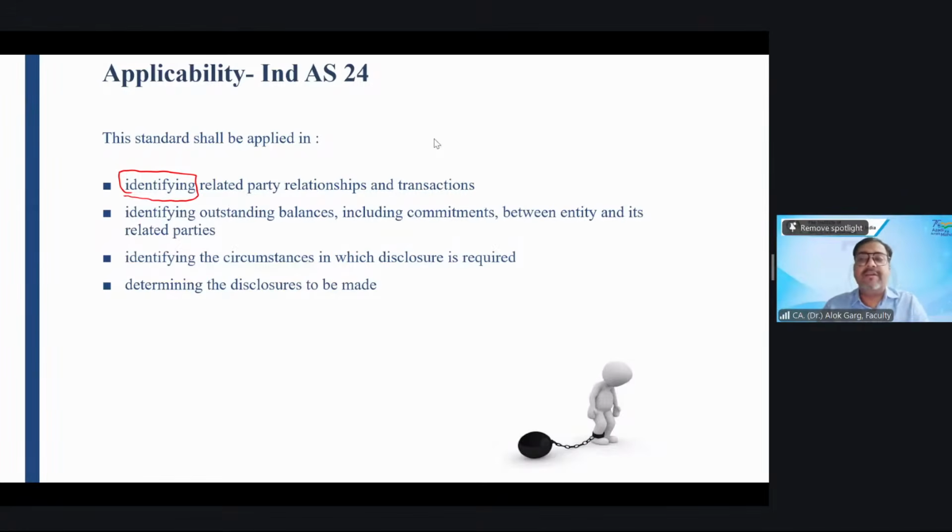Good morning, Lavanya. So this standard prescribes the related party relationship. It provides you guidance on which entity can be a related party. For example, you know the concept of independent directors. In listed companies, one third of the audit committee board has to be independent directors, for better corporate governance. An independent director is somebody who is independent, like myself, Alok Garg.